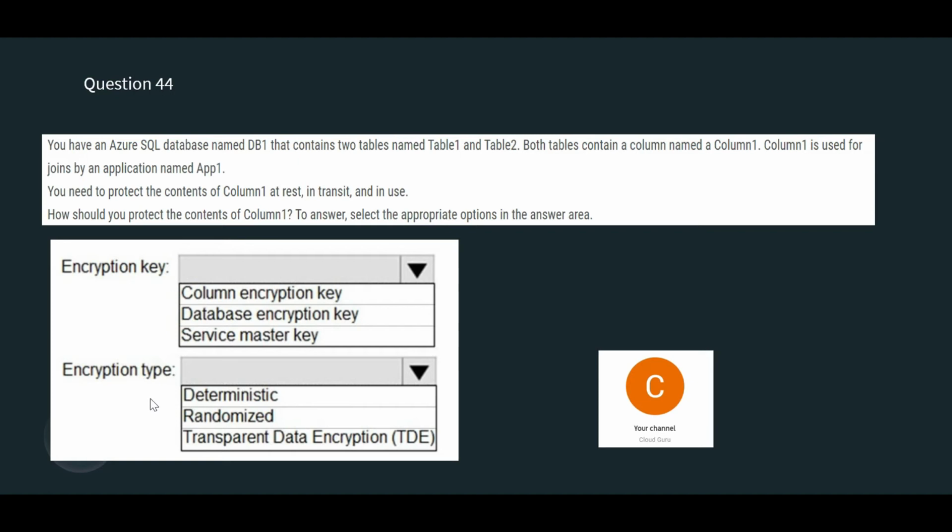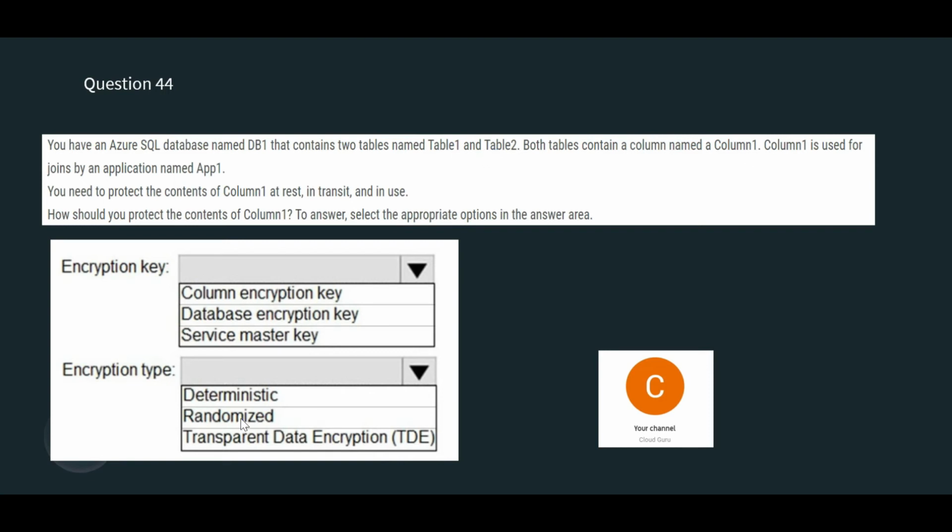For the encryption type, since we have to join on column 1, like I explained earlier, deterministic will be more apt here, because randomized will generate random keys which will be difficult to join. Here our requirement is table 1 and table 2 should be joined on column 1.